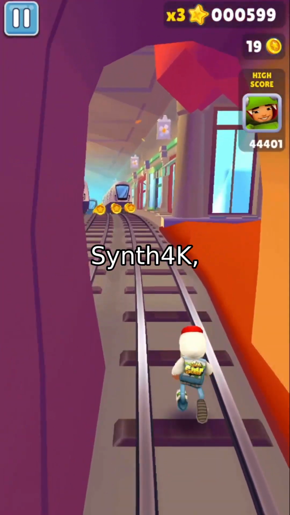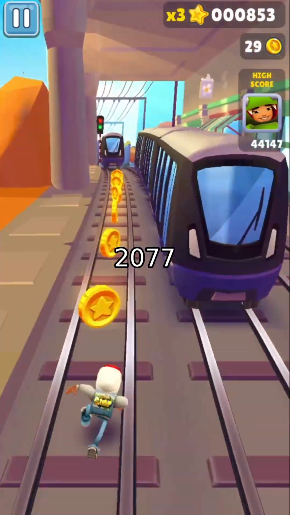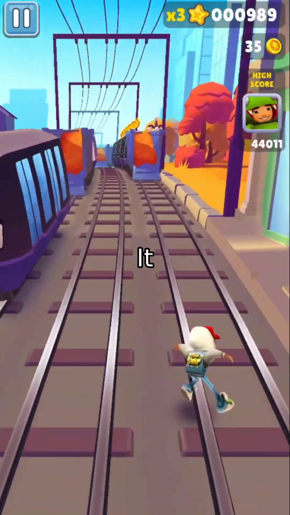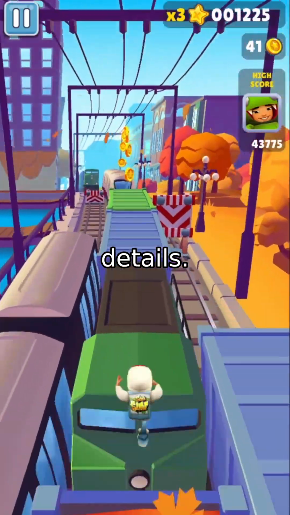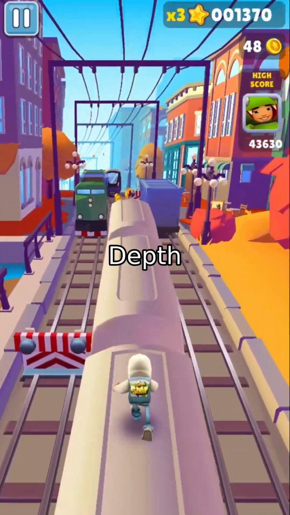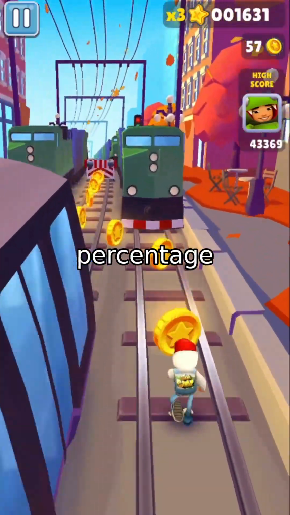They tested it on Synth4K, a new 4K synthetic benchmark built from AAA game engines like Cyberpunk 2077 and Spider-Man 2. It includes high-frequency textures and complex geometry to stress-test fine details. InfiniDepth outperformed MoGe-2, Depth Anything V2, and Marigold, especially in high-frequency regions, where it led by over 10 percentage points.